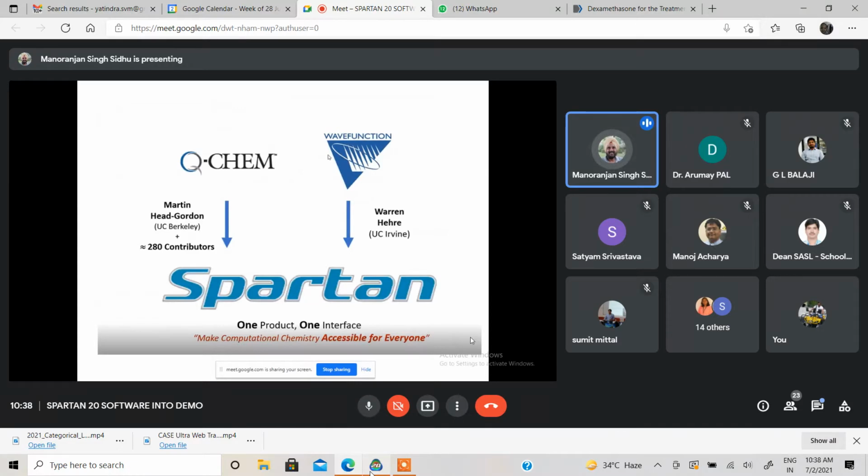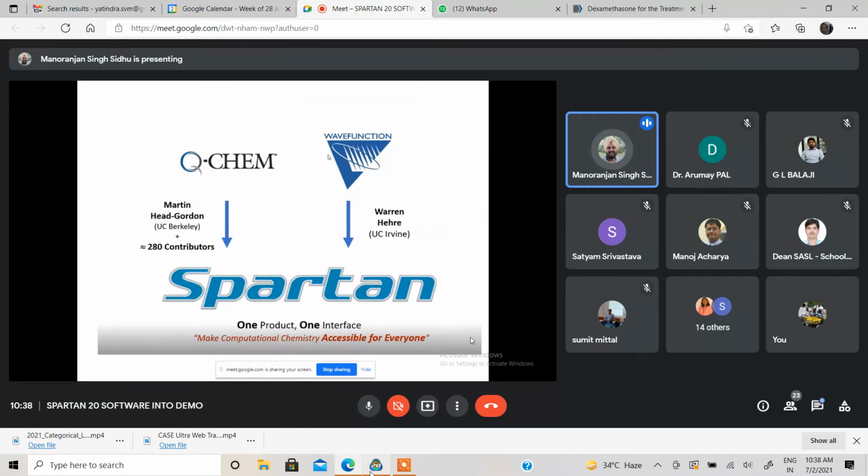But here I just want to highlight one thing: though the code at the back may be the same, the development cycle of Spartan is quite different as compared to QChem or Gaussian.